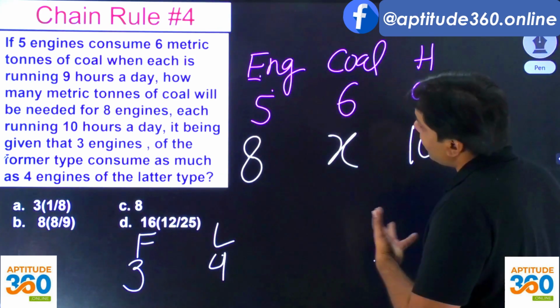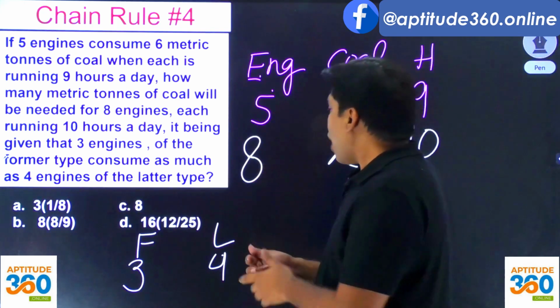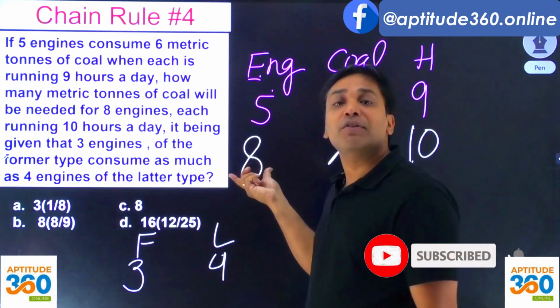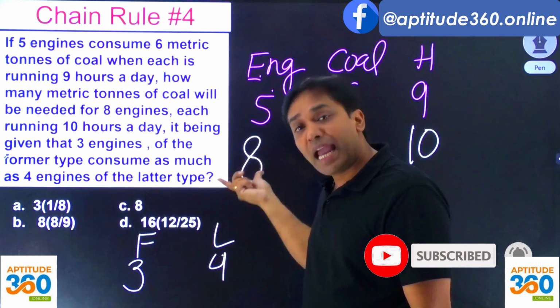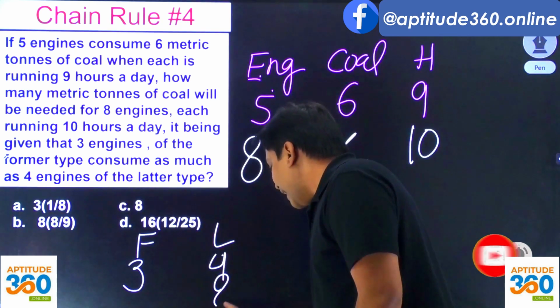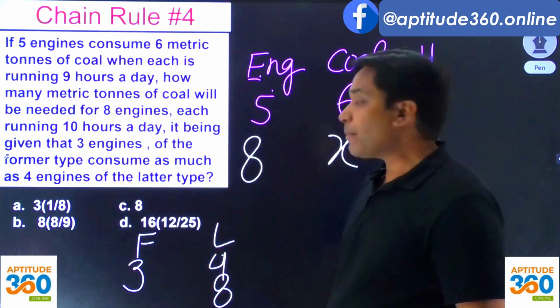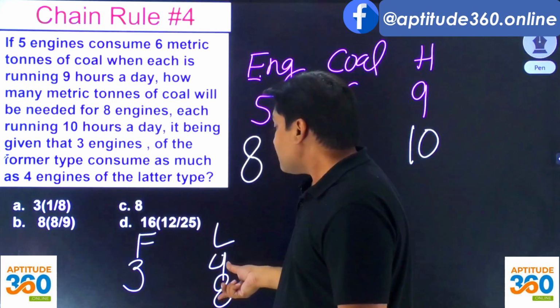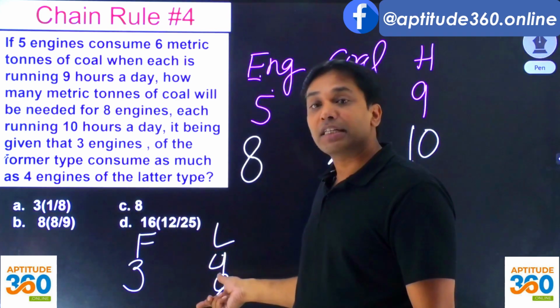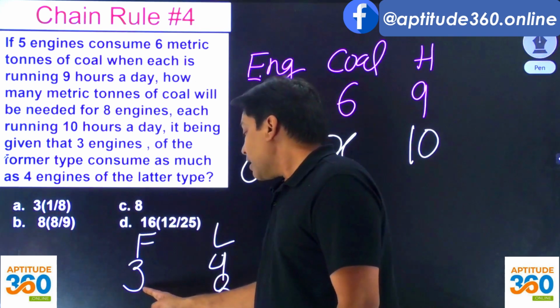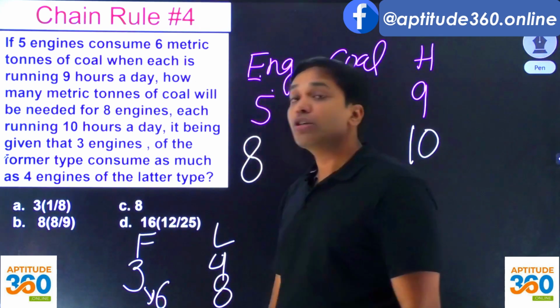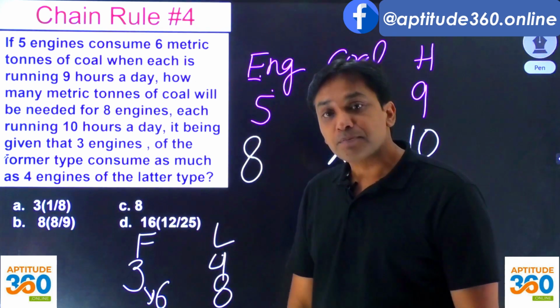And in order to simplify my problem, understand this. How many engines of the second variety has been given to me in the problem? It is given to me as 8. और अगर ये 8 है तो इसका मतलब है 8 engines of the second variety, of the later variety, will be consuming double of this, which is 6 engines of the former variety.